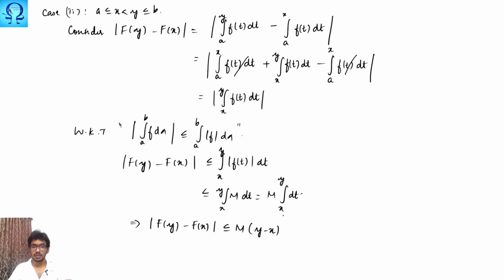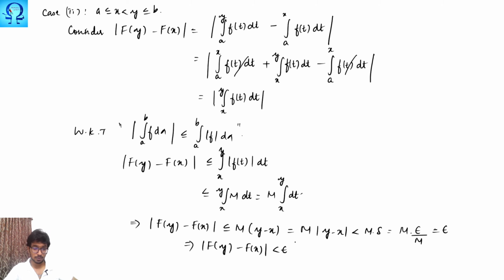Since y is bigger than x, this may also be written as m times the absolute value of y minus x, and by our assumption, the absolute value of y minus x is what? Less than delta. So this is less than m times delta, and delta is epsilon upon m. So this is m times epsilon upon m, which is epsilon. Therefore, the absolute value of f of y minus f of x is smaller than epsilon. We have proved the requirement for the second case as well. Now we will see what is happening with the third case.